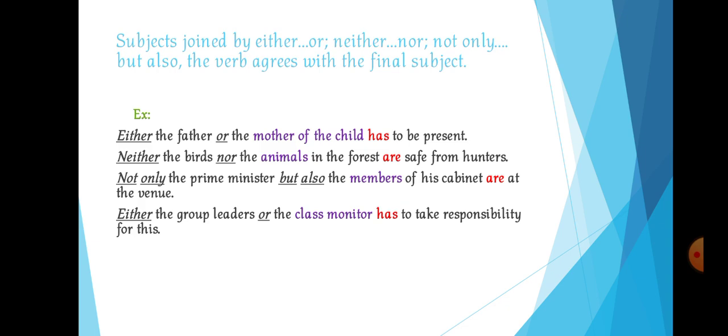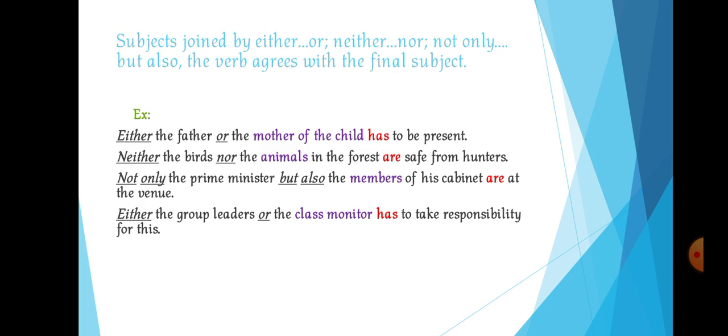Those are the two words that join birds and animals. In that also, similar to the first sentence, you see the final subject, that is the second subject. Animals is plural. So the verb also will be plural. If the second subject is singular, the verb is singular. If the second subject is plural, the verb is plural.